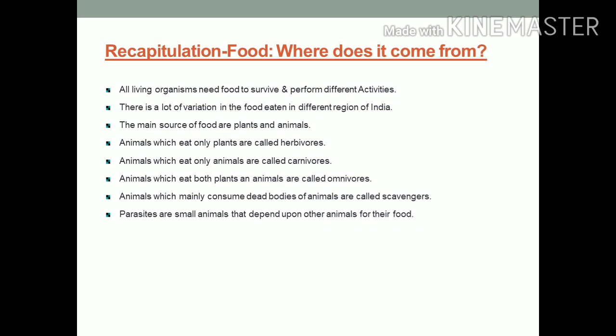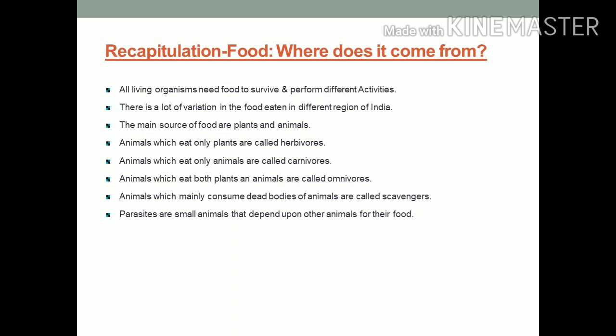All living organisms need food to survive and perform different activities. As you know, food is like a fuel for us. There is a lot of variation in the food eaten in different regions of India. The main sources of food are plants and animals. You know, we obtain cereals, pulses, grain, vegetables, fruits from plants, and we obtain milk products and flesh meat from